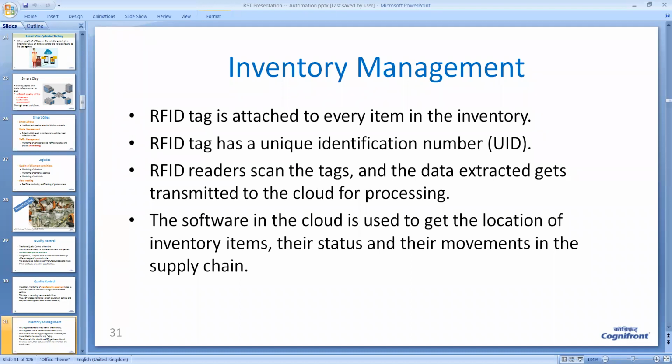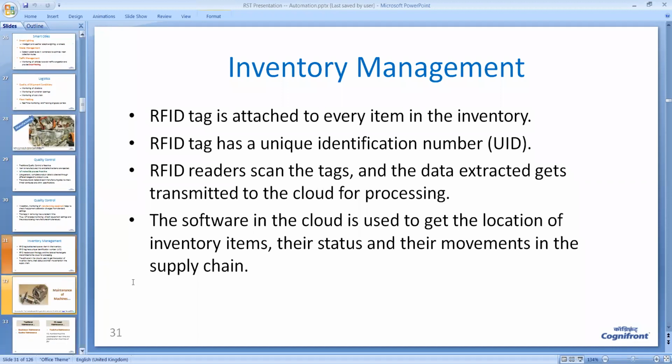As and when these items are brought and kept in the warehouse, the data of that item is stored in the cloud, that is in the computer. Therefore, looking at the information available in the computer, we can immediately identify the location and quantity of any item in the warehouse. So inventory management with the help of RFID becomes very, very simple and effective.